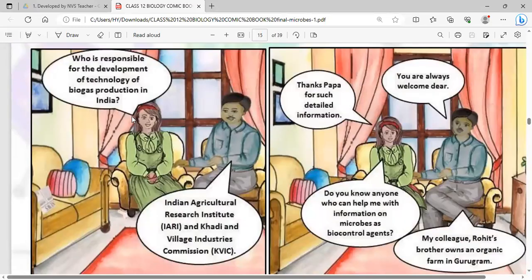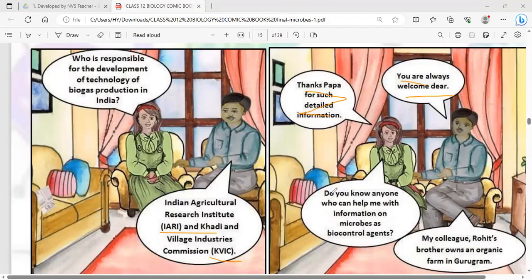Who is responsible for development of technology of biogas production in India? So father is saying Indian Agricultural Research Institute, IARI, and Khadi and Village Industry Commission, KVIC, are responsible for development of technology. So two institutes, IARI and Khadi and Village Industry Commission. Thank you, Papa, for such detailed information. You are always welcome, dear.